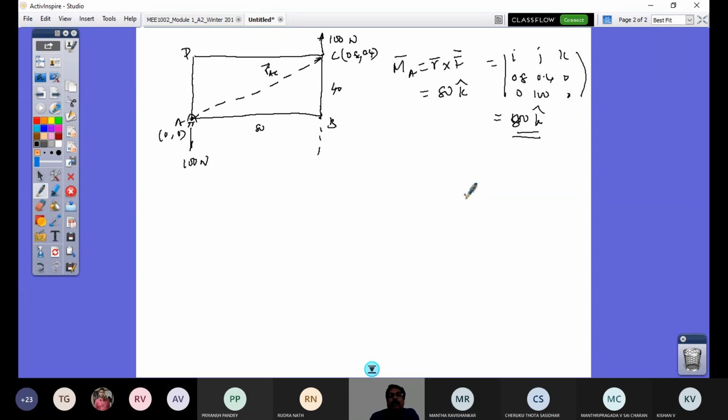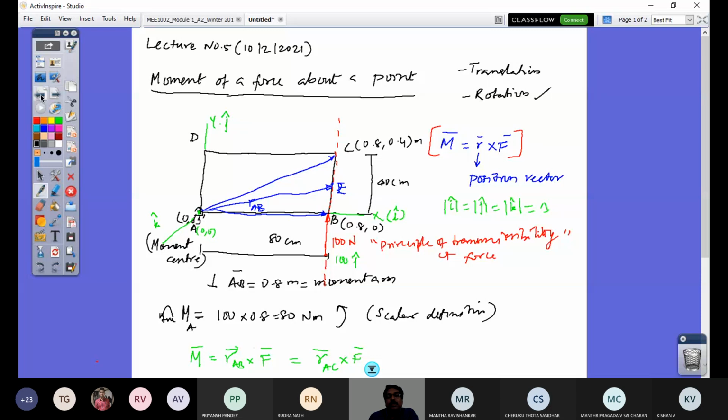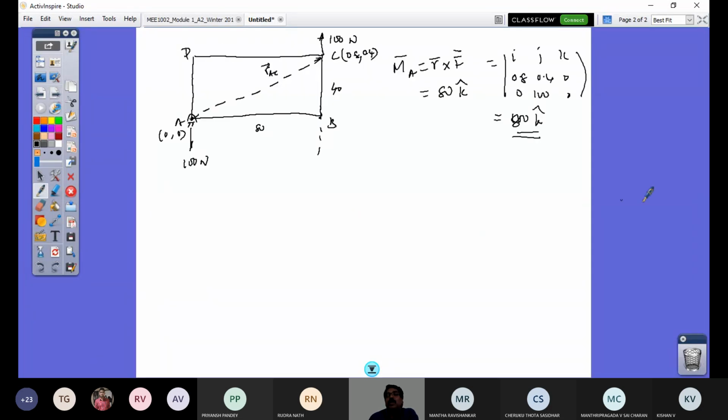Yeah, my question is a very important question. What is the difference that you see from here and the previous problem that we have solved? Here I had only one force given. This also will make the plate rotate about point A with the turning moment value 80 Newton meter. So here also the same turning moment magnitude makes the plate rotate. The force acting on the point will not participate in the moment, sir. Yeah, that is correct. That is why you have the same turning moment in both cases.